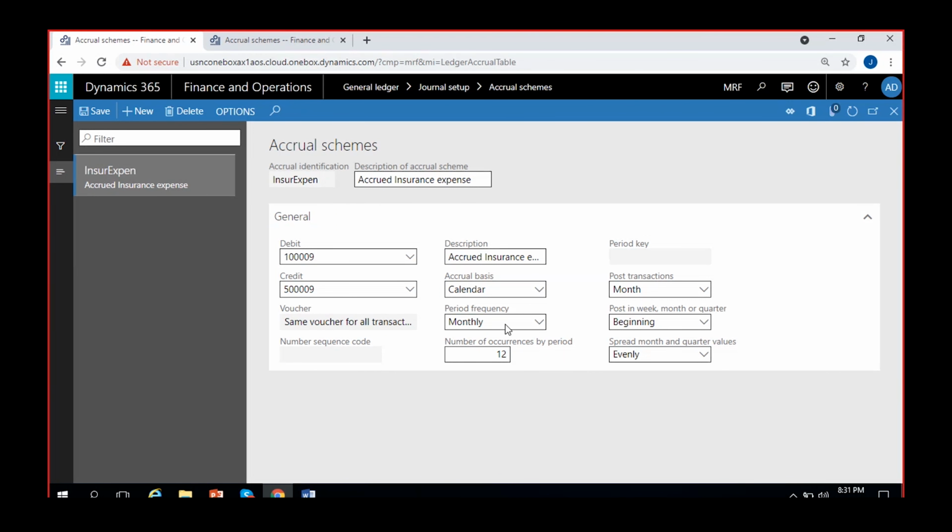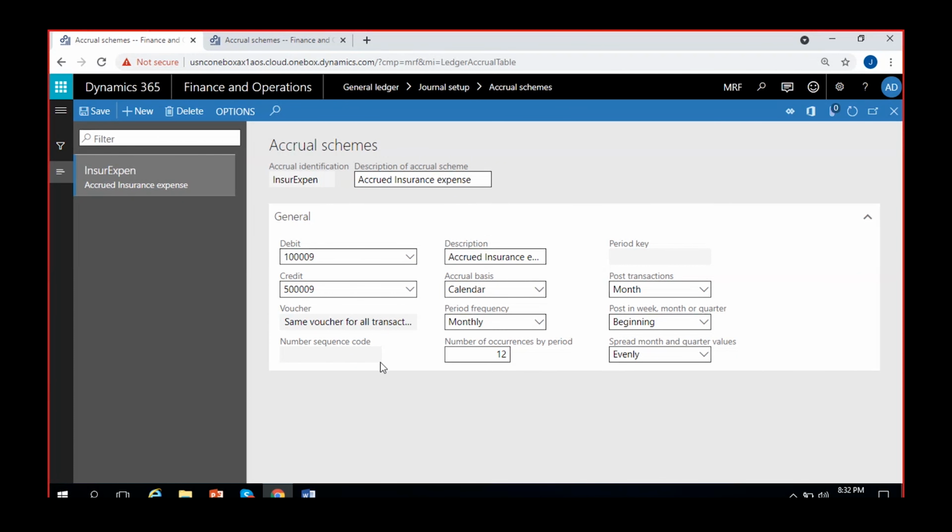Okay, don't worry, I'll explain you once again. First, let us try to apply this scheme and see how the entries are being posted. Again, I'll come back to explain this for you. So this scheme is created. The debit account that I have to give there, I gave it as credit account. I mean, this expense account, which I have to give in the entry as a debit account, I gave it here as credit account. This one I gave it as debit account. Okay, and normal selection I have done calendar, monthly calendar, and 12 months. Then post transactions for each month, then in the beginning of the month, and spread them evenly.